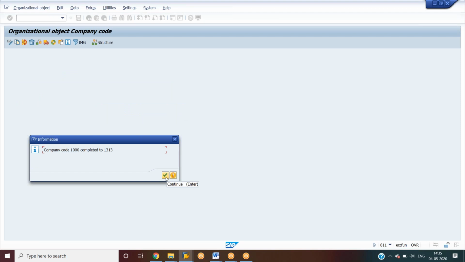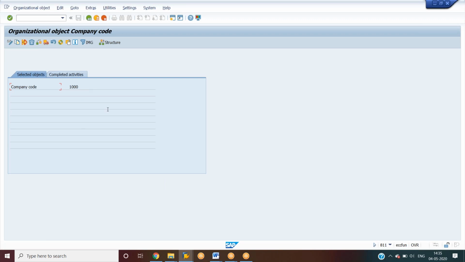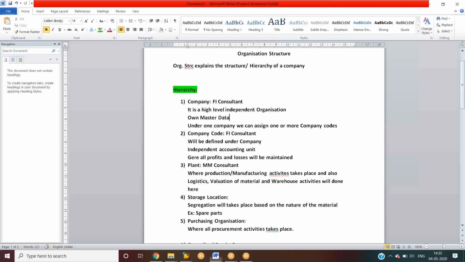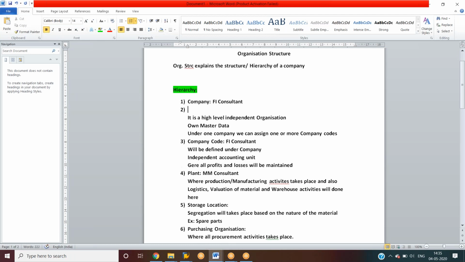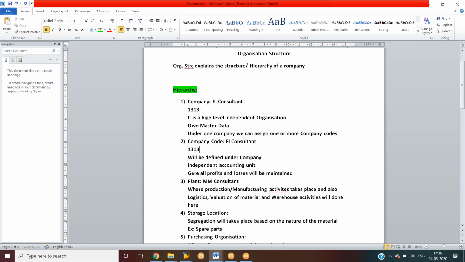So now, until we get this page, we have to click enter, S, enter, S. Finally, we will get this page. Then company code, from company code 1000, the data is extracted to 1313. Okay, so we need to go back, or else next step we have done with the company code. Okay, let me make a note here. The company we have created is 1313, and company code also 1313.